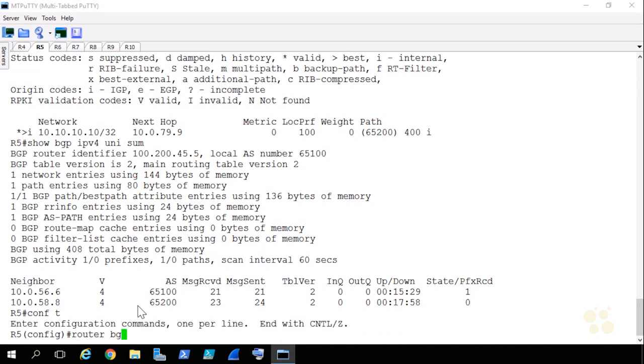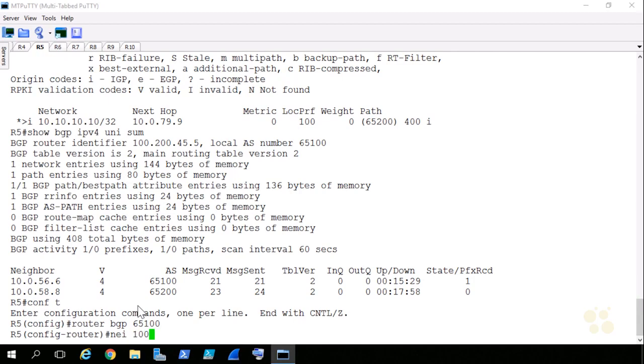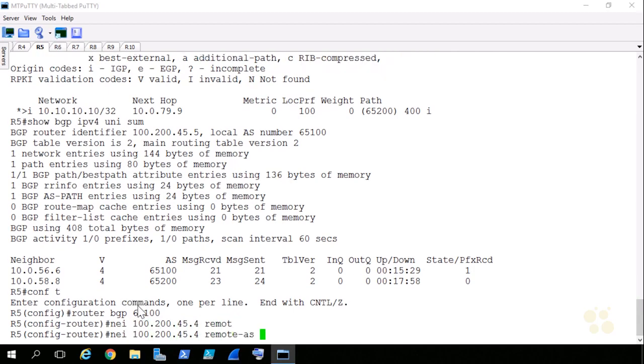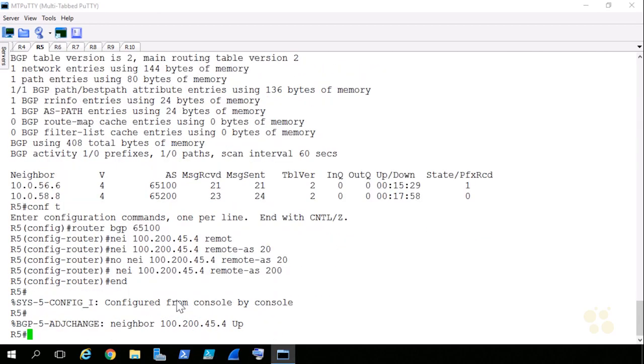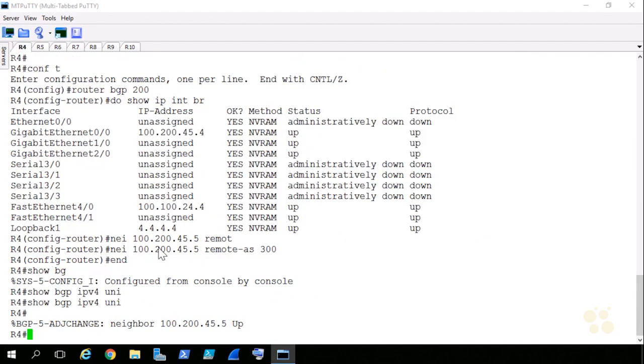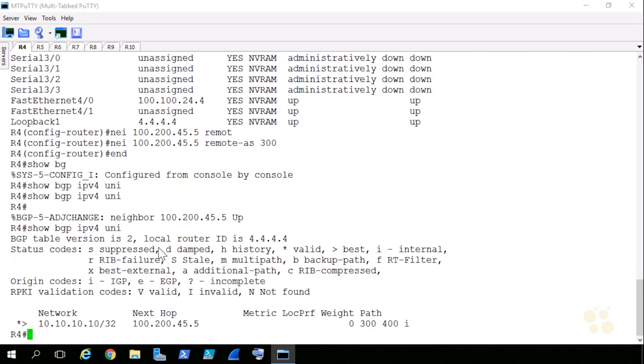Okay, all over the place today. Let's go router BGP 65100, neighbor 100.200.45.4, remote AS is 200. Remote AS is 200 for real this time. Neighbor relationship comes up. Now if I go to R4, there it is. There's the route to 10.10.10.10.